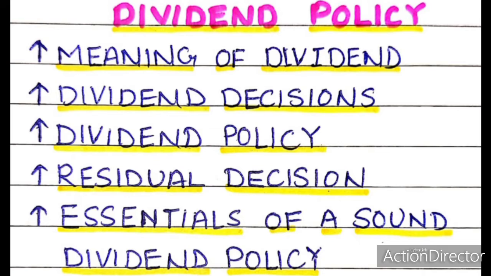Shareholders of every company expect two forms of returns, dividend and capital gains. A major decision in financial management is the dividend decision in the sense that the firm has to choose between distributing the profits to the shareholders and plugging them back to the business. Dividend policy determines what portion of earnings will be paid out to shareholders and what portion will be retained in the business to finance long-term growth.